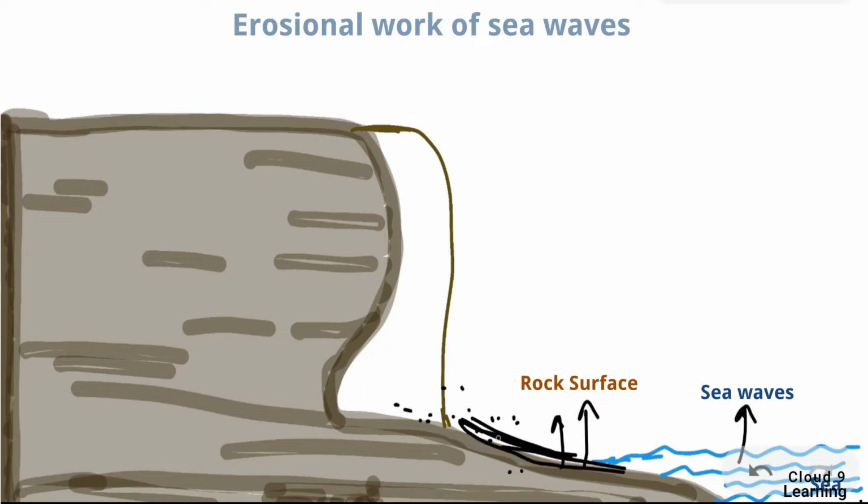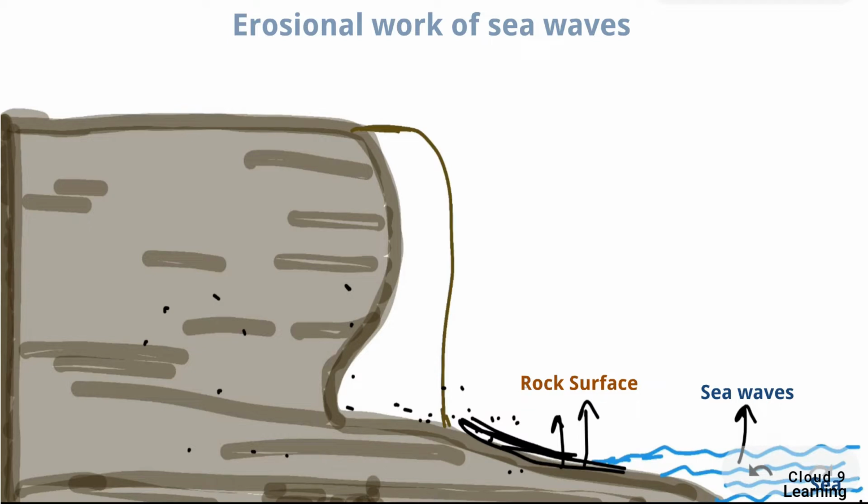This is the wave cut platform. Erosion also occurs because of the chemical and hydraulic action. Because of the chemical action, the chemicals in these rocks get dissolved, leading to the erosion. We have studied it in the previous chapter in detail. By hydraulic action, the moving water rubs the rock surface, leading to erosion.